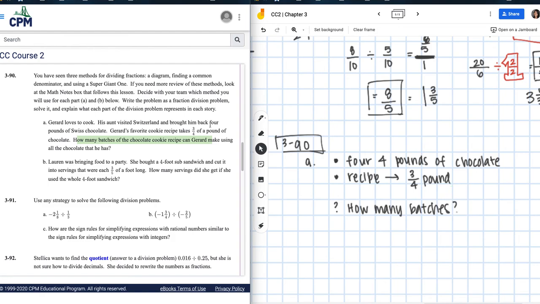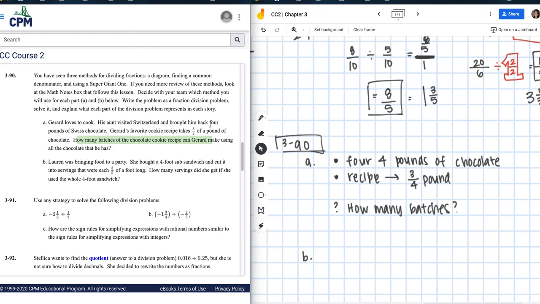Okay. So when you write down the question, it's really good because when you give me an answer, I want you to answer that question, right? So your label should be something like batches. Gerard can make this many batches, all right? Okay, B. Lauren was bringing food to a party. She bought a 4-foot sub sandwich and cut it into servings that were 3/5 of a foot long. How many servings did she get if she used the whole 4-foot sandwich?